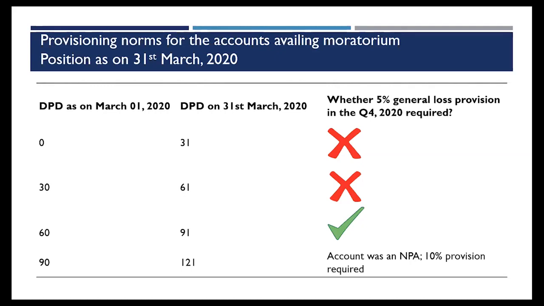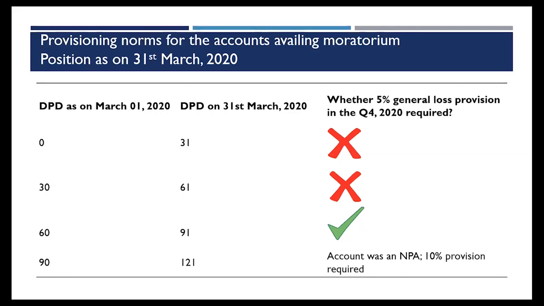Only in case it is an SMA 2, which is 60 days DPT as on 1st March, there will be a downgrade. Had this moratorium not been granted as on 31st March, it would have been classified as an NPA, because DPT would have become 91 days. So in that case, I'm actually availing a benefit of this moratorium and I'm not degrading the quality of the asset. The asset classification has not been downgraded due to the moratorium. So since the benefit has been availed, that is the reason a provisioning will be required over here, and 5% provisioning will be created.